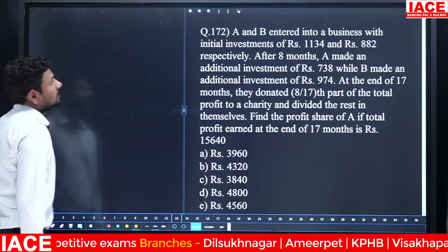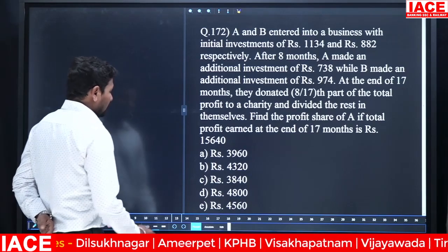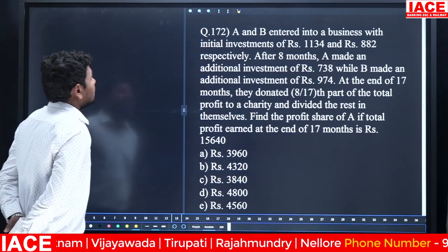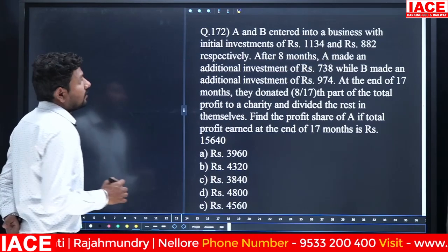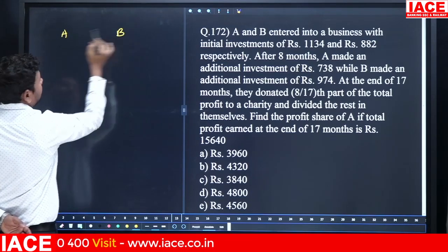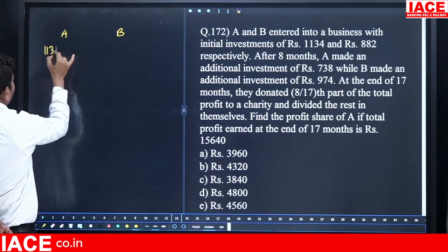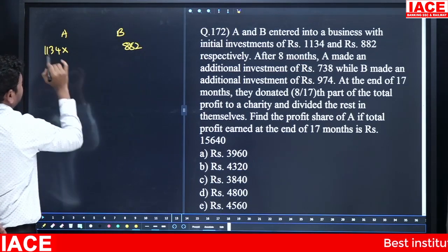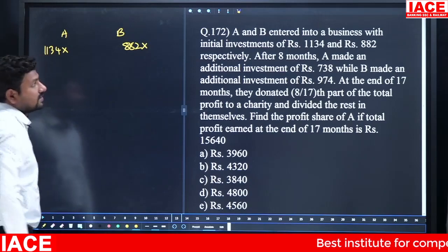Next, A and B enter into a partnership, into a business with initial investments of 1134 and 882 rupees respectively. There is A and there is B. A's investment is 1134 and B's investment is 882 rupees. A's investment is for some months and B's investment is for some months.